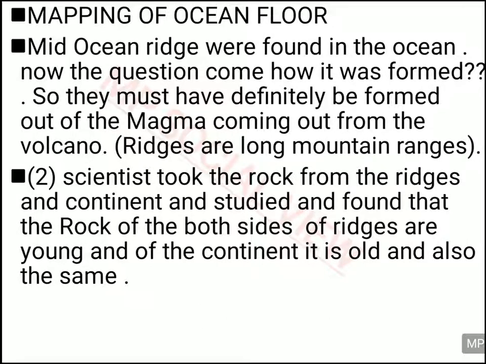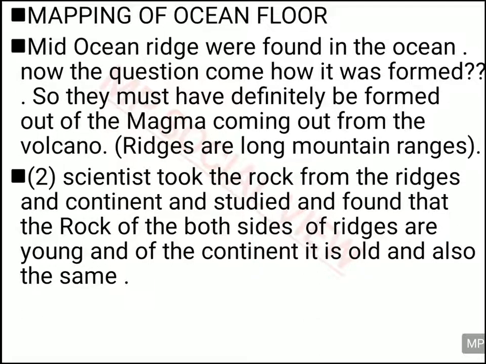That means these continents were once a single land, because the rock age is the same on both sides of the continents, and it is also the same type of rock. So that's why they believe these rocks are the same on both sides. That means these continents were part of a single land earlier, and the rocks of the continents are old and the rocks of the ocean are young.